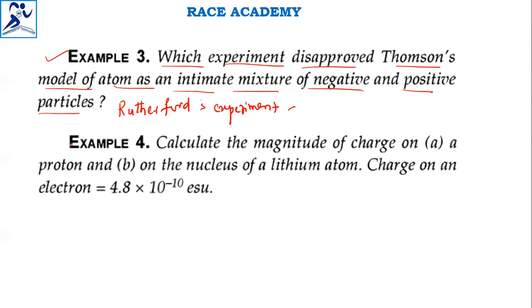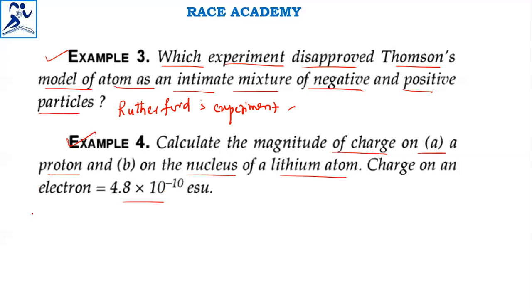Calculate the magnitude of charge on a proton, or on a nucleus of lithium atom. The two questions are there. The charge on an electron is given, that is 4.8 into 10 to the power of minus 10 ESU.